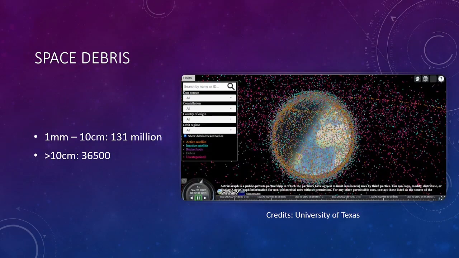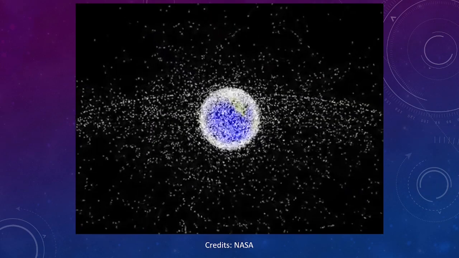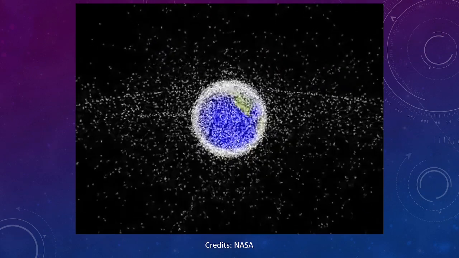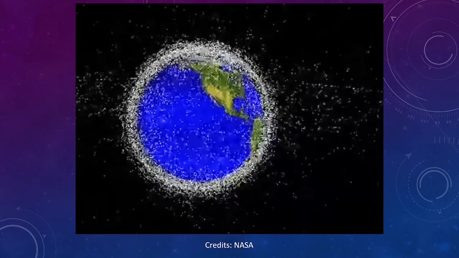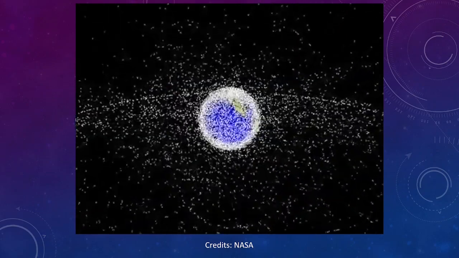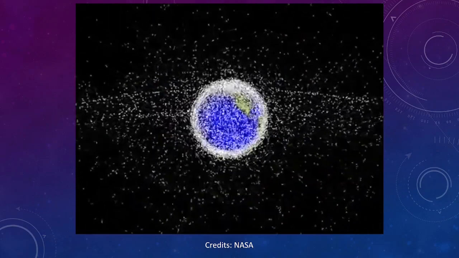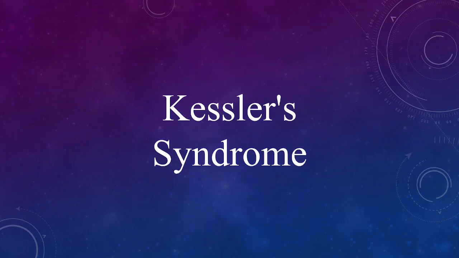The problem of space debris is very serious, as we have an estimated 130 million pieces of space debris in orbit, with many of them being too small to be tracked. If it continues increasing, we may face a situation where there is enough debris to create a long chain collision, essentially filling the orbits completely with small but deadly pieces of trash. This is also known as Kessler's syndrome.